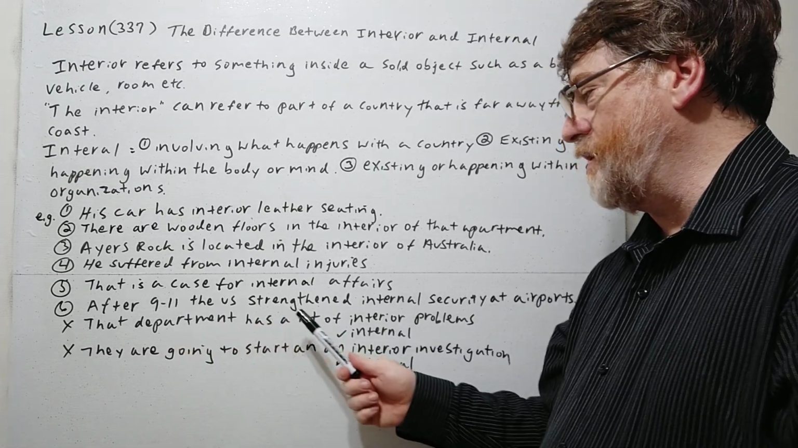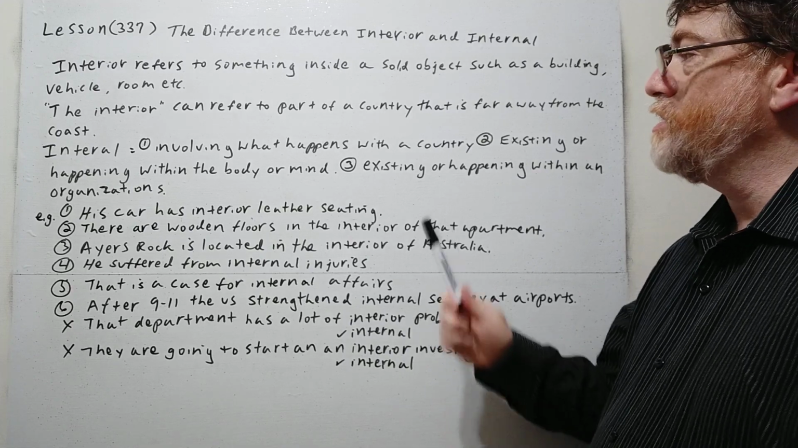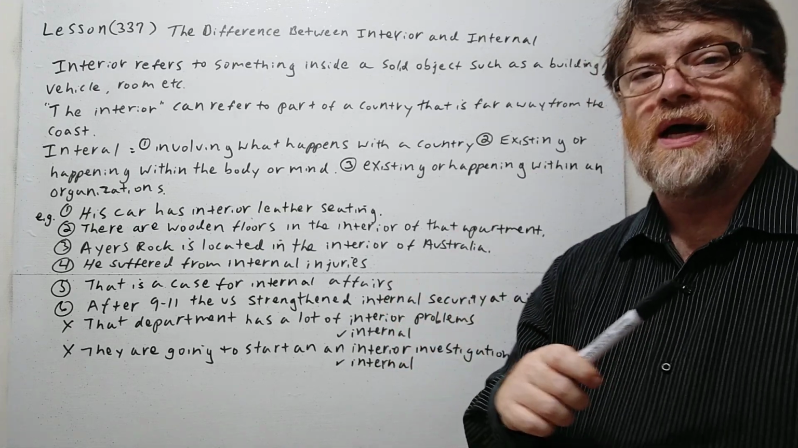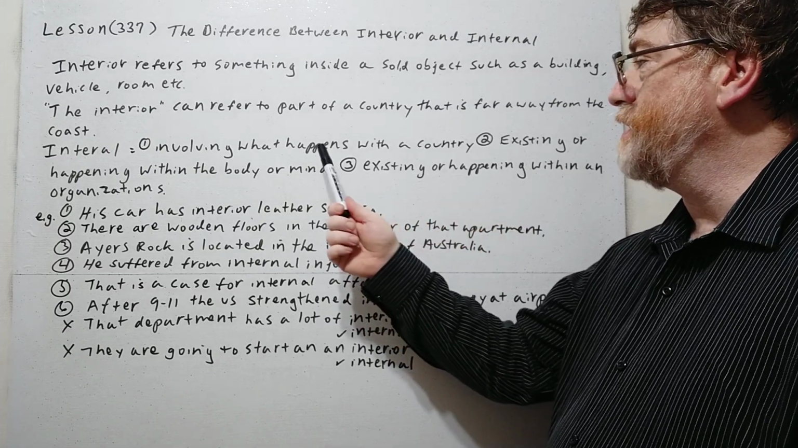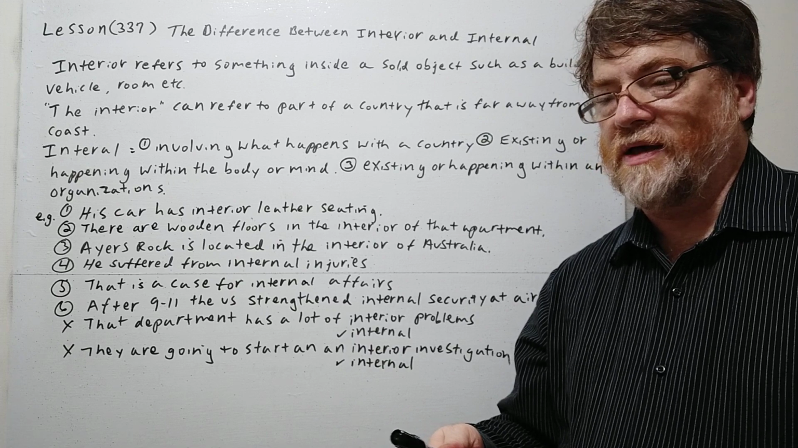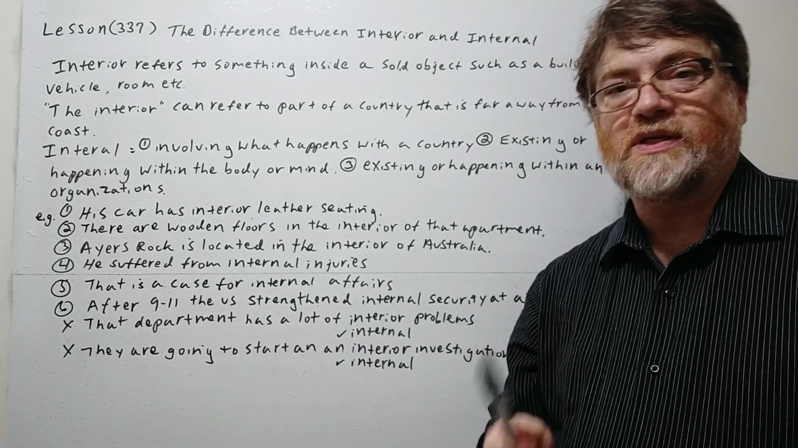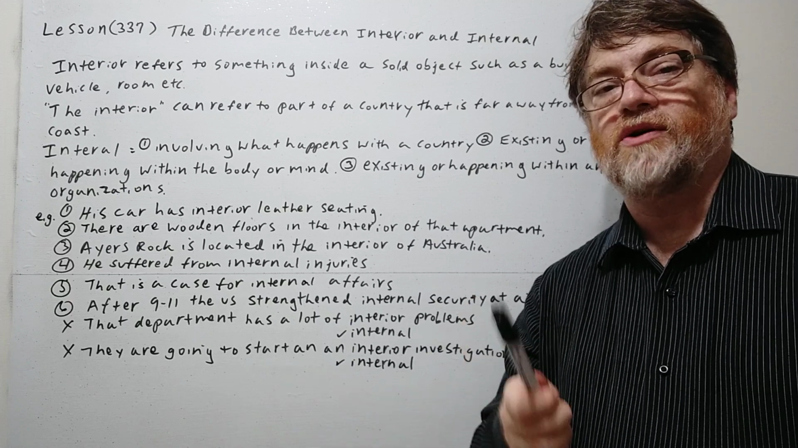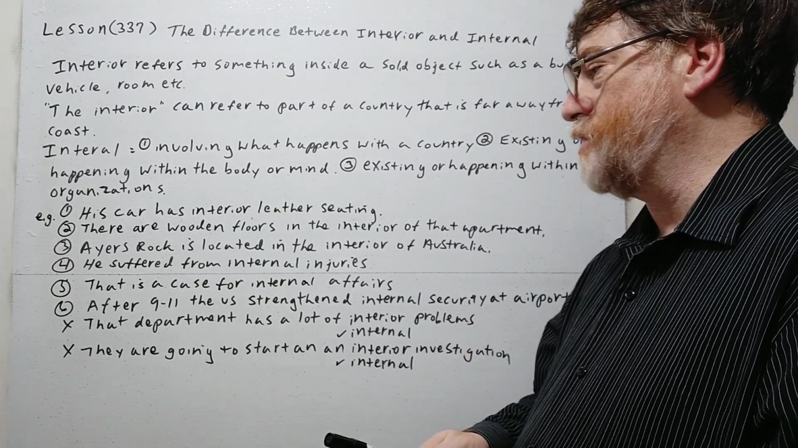After 9/11, the U.S. strengthened internal security at airports. So again, we do have a meaning of internal that could also mean happening within a country. All right, so what's happening here? They are making the security stronger. So it's not so much a physical thing, it's just making security in general stronger. Okay, let's look at the next one.